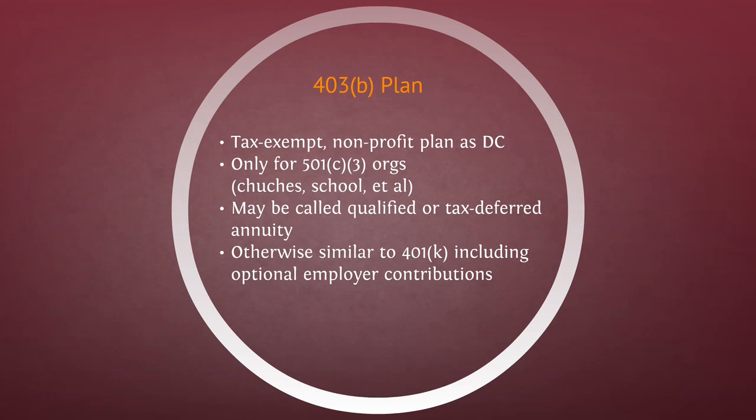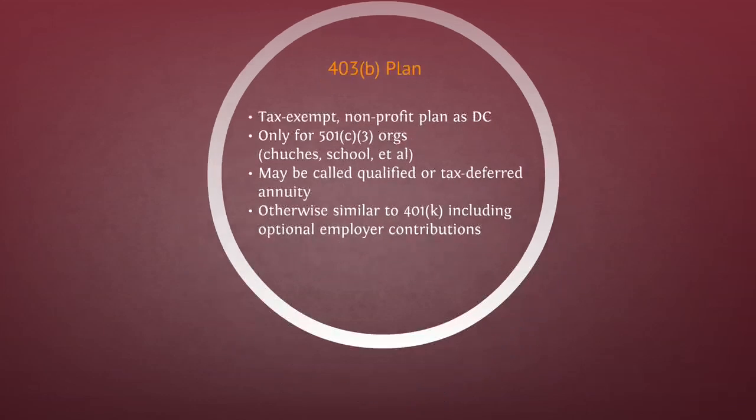A 403b plan is targeted towards nonprofits or tax-exempt types of organizations as defined contribution plans. This includes churches and school retirement plans, which can be qualified or tax-deferred annuities. Otherwise, it's similar to 401k in the employee and employer contributions.